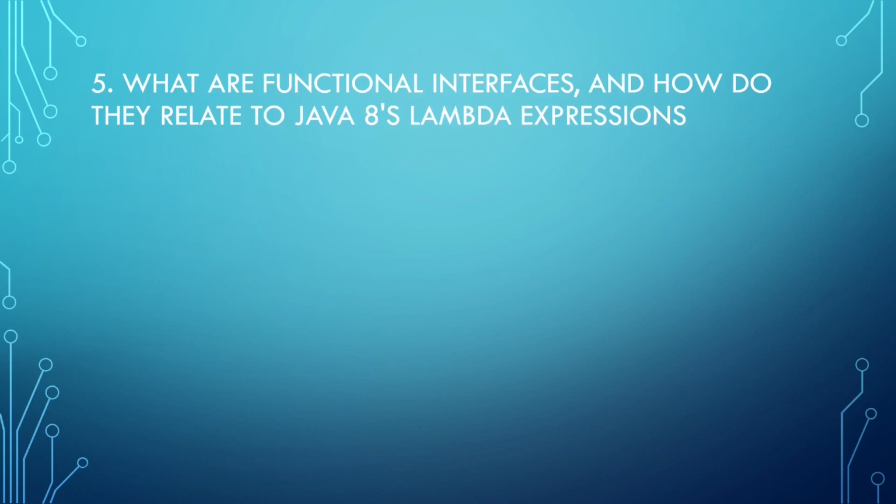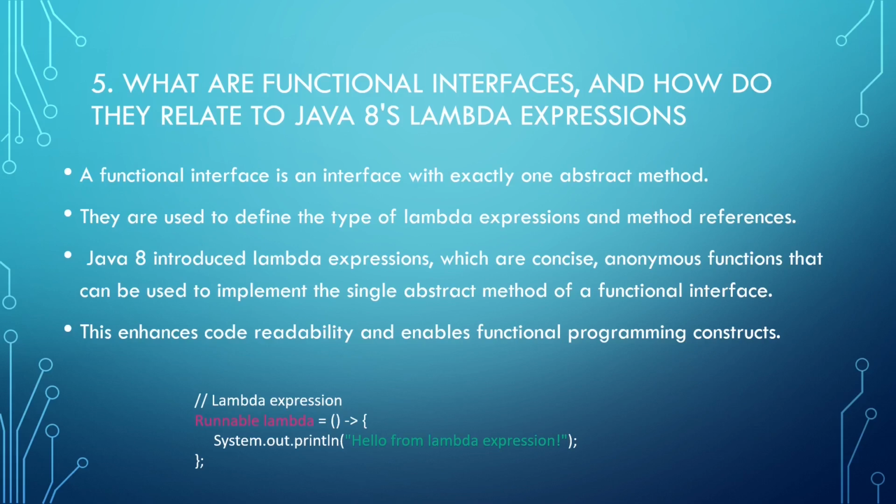What are functional interfaces and how do they relate to Java 8's Lambda expressions? A functional interface is an interface with exactly one abstract method. They are used to define types of Lambda expressions and method references. Java 8 introduced Lambda expressions, which are concise anonymous functions that can be used to implement the single abstract method of a functional interface. This ensures code readability and enables functional programming constructs.